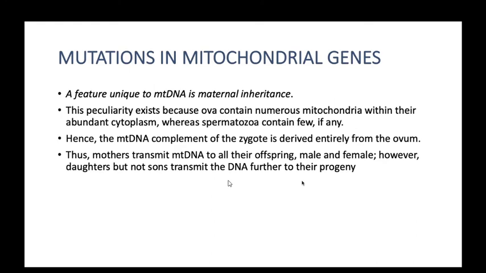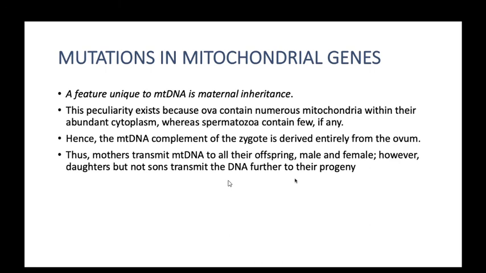That is because ova contain numerous mitochondria within their abundant cytoplasm, whereas sperm contain only a few, because of the very scanty cytoplasm of sperm. Hence, the mitochondrial component of a zygote is derived from the ovum. Thus, the mother transmits mitochondrial DNA to her offspring, male and female. However, the daughters, but not the sons, transmit the DNA to their progeny. Only females transmit the disease. I already told you, sperm have very little mitochondrial part.